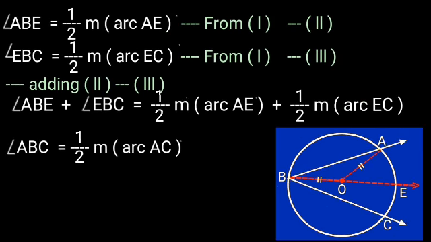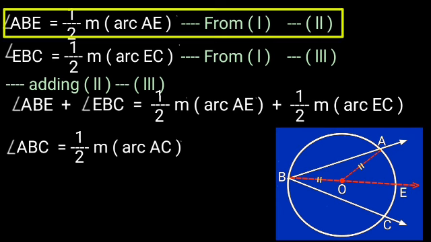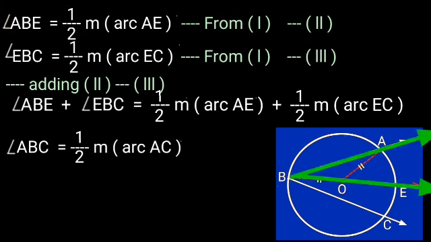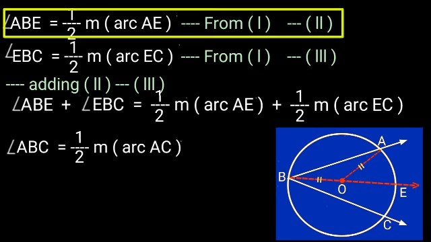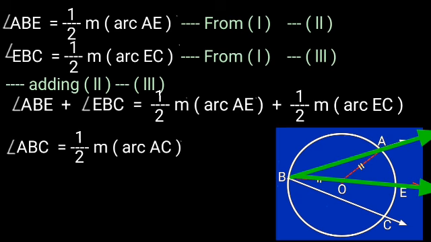There is a second condition. When the center of the circle is an interior point of the inscribed angle, by the first condition we can write angle ABE is equal to 1/2 measure of arc AE.